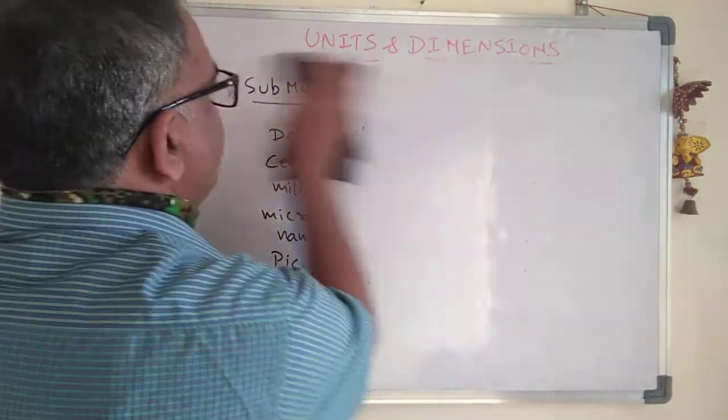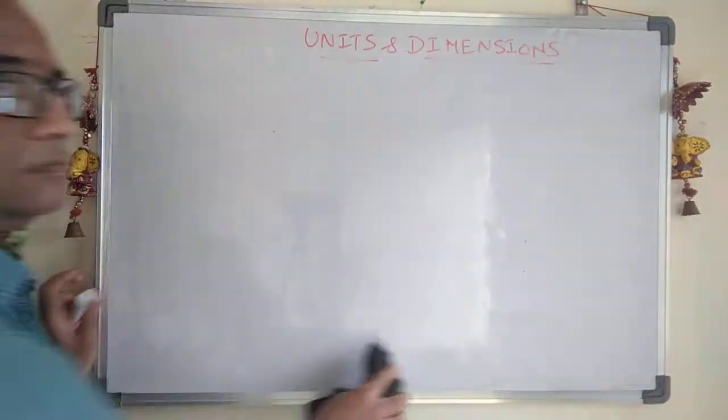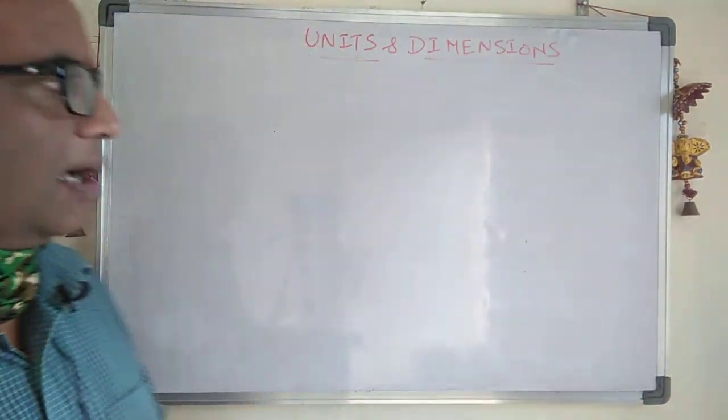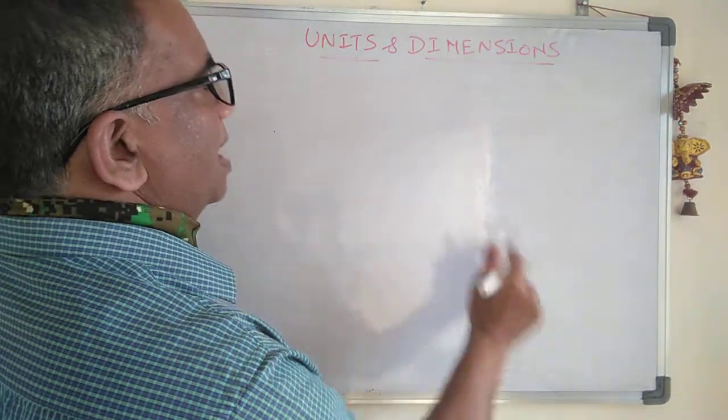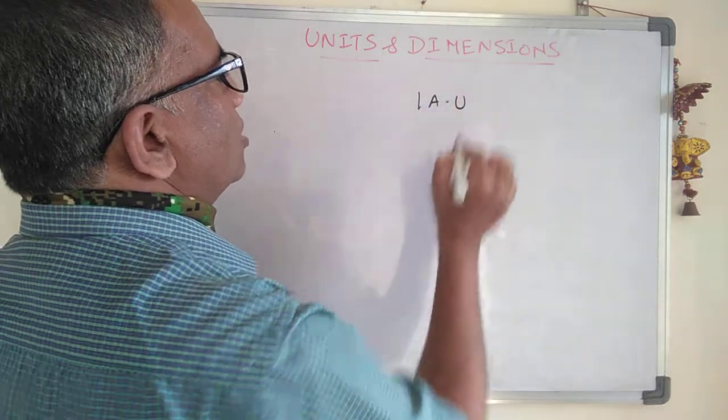Then look carefully here. Apart from this one, we also have another unit, the astronomical unit, 1 AU.